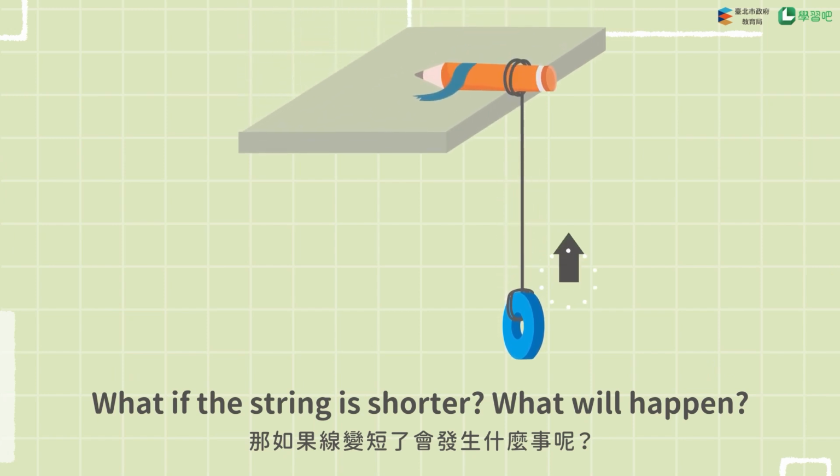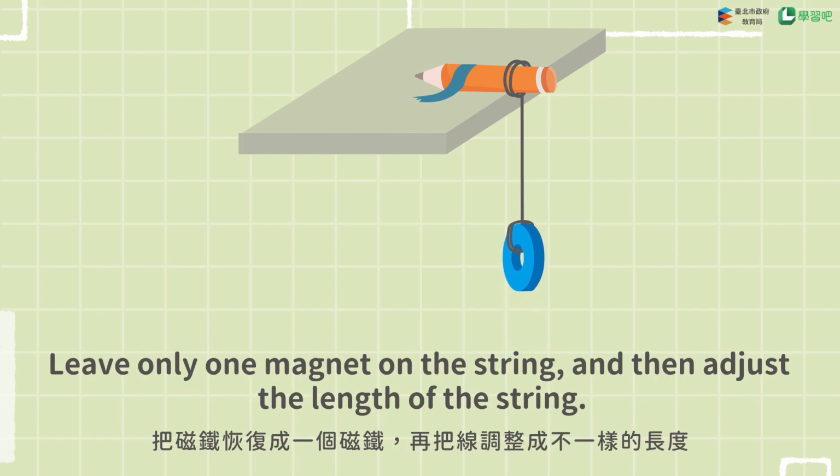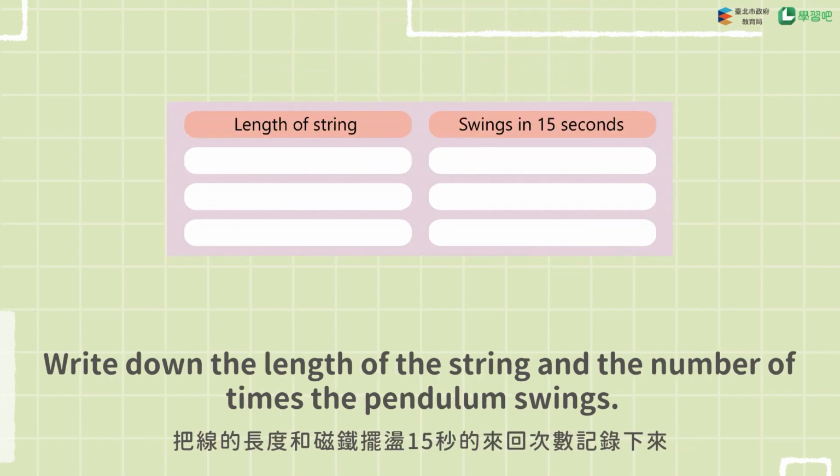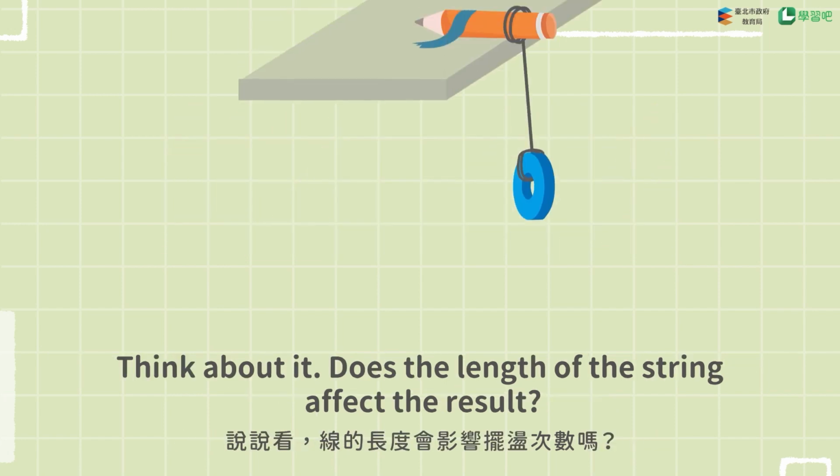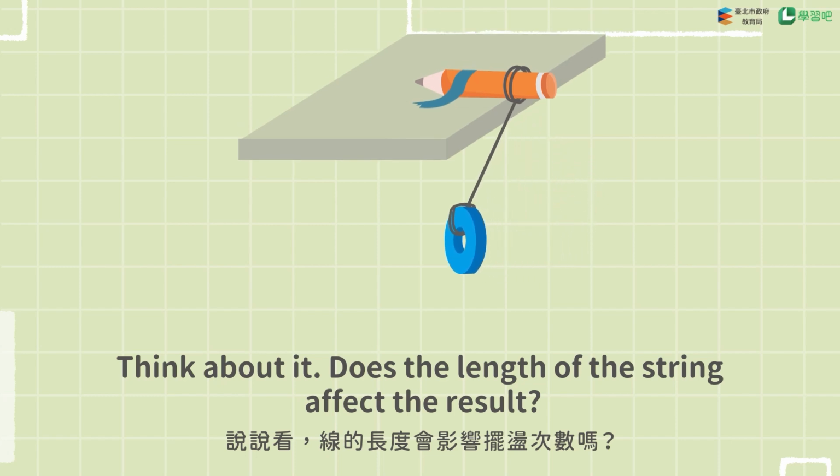What if the string is shorter? What will happen? Leave only one magnet on the string, and then adjust the length of the string. Write down the length of the string and the number of times the pendulum swings. Think about it. Does the length of the string affect the result?